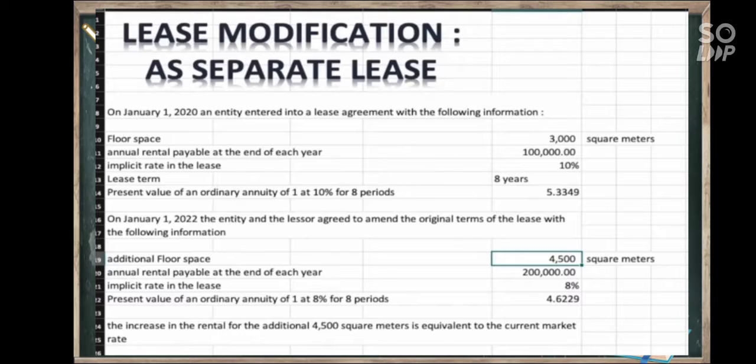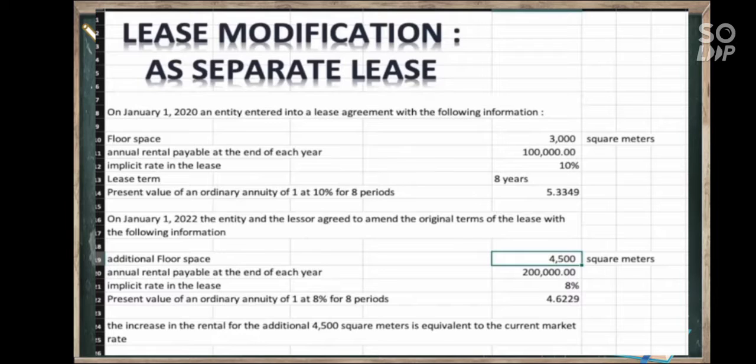So, on January 1, 2022, the entity and the lessor agreed to amend the original terms of the lease with the following information. Additional floor space, 4,500 square meters. So, nag-add siya floor space. Annual rental payable at the end of each year is 200,000.